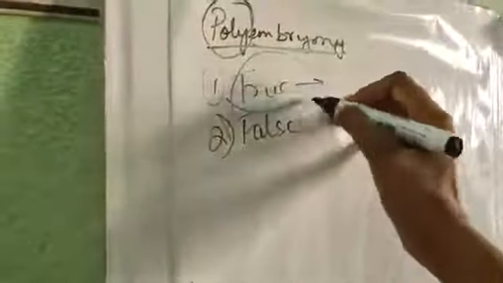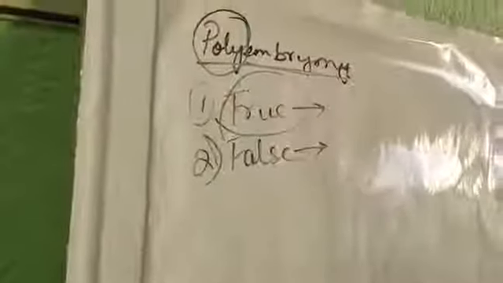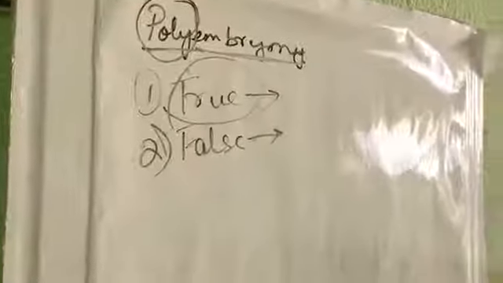So what happens in case of true polyembryony? In case of true, in one embryo sac, many embryos are formed. But in case of false polyembryony, there are many embryo sacs in the ovule, and in each embryo sac there are more embryos forming. So this is the true and the false polyembryony.